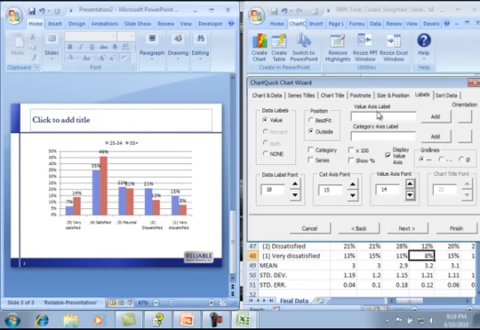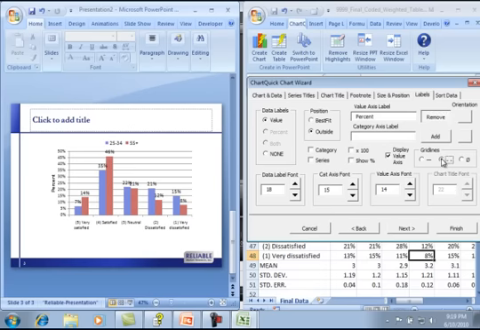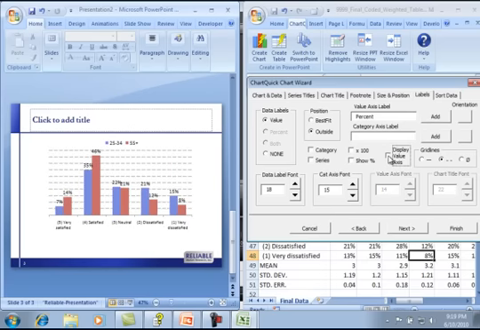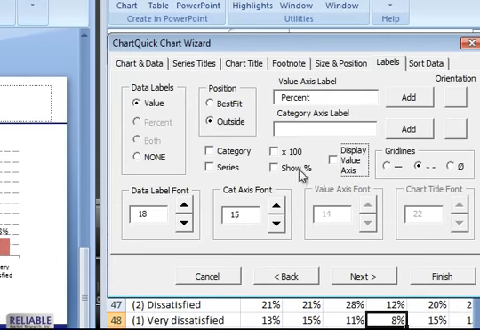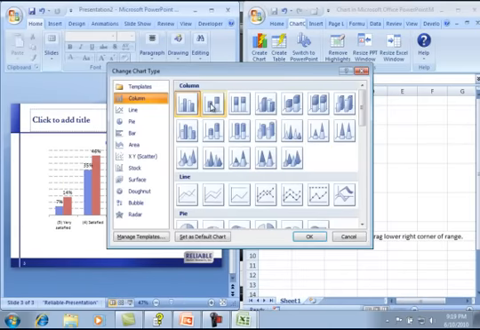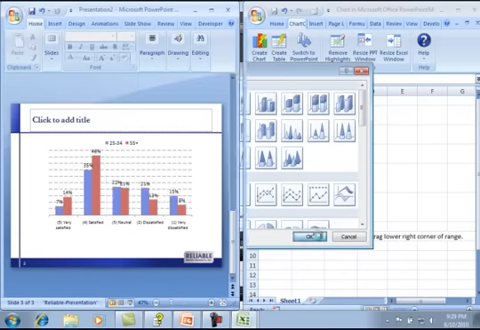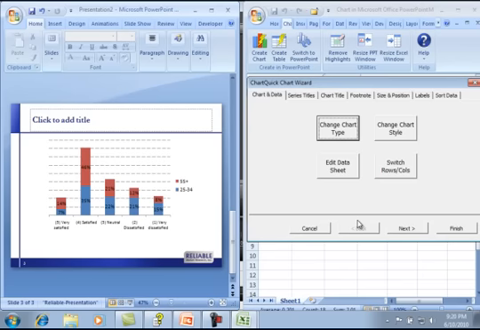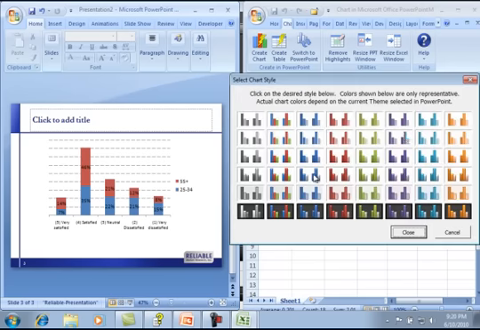I can add a title for the axis. I can change the style of the grid lines, or remove the value axis entirely. There are even commands to multiply my numbers by 100 or add a % sign in case the data doesn't come that way. And back here on the first tab, I can change my chart type. Let's change this to a stacked column. And I can also adjust the chart style to a different color scheme.